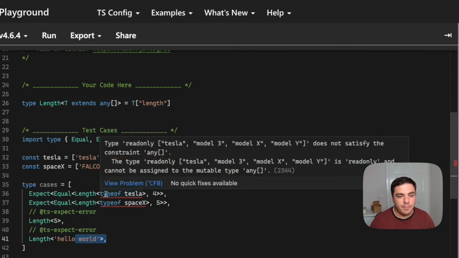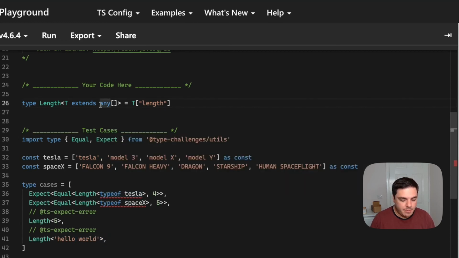And this is saying that the type readonly and then the array does not satisfy the constraint any[]. And the problem here is that we need to constrain this any type to be a readonly. And this kind of makes sense because if we wanted to write a generic type that worked on mutable arrays, TypeScript would never know what the actual number to give back would be. It would always just have to give back number because by nature they're mutable, they could change at runtime.